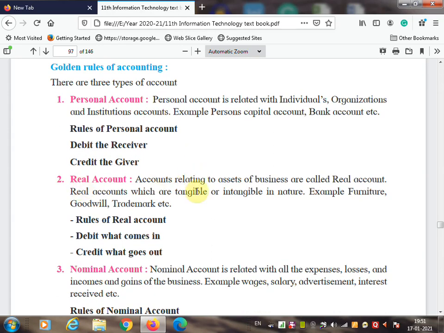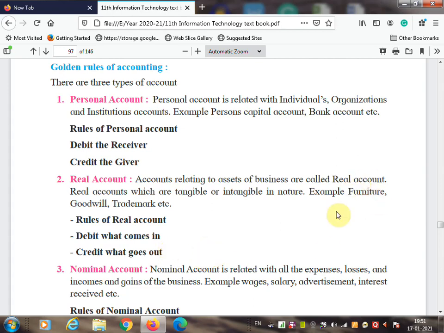A real account: accounts relating to assets of the business are called real accounts, and real accounts are tangible or intangible in nature. For example, furniture, goodwill, trademark, etc. come under real account. So the real account rule is debit what comes in and credit what goes out. Suppose you purchase furniture, what comes to you? Furniture. So you are going to debit furniture. Debit what comes in, what comes to you, and what goes out, for that you will give credit.